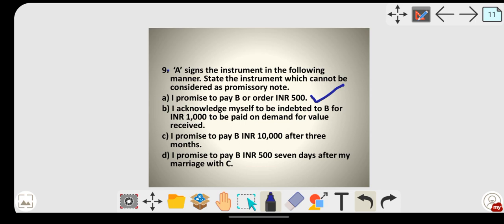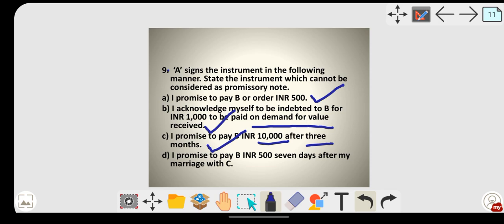Then, I acknowledge myself to be indebted to B for rupees 1000 to be paid on demand for value received. Yes, this is also right, because there is no condition laid over here, it is clearly stated that it will be paid on demand for value received. Then next one, I promise to pay B rupees 10,000 after 3 months. Yes, it is also a promise made, because it is clearly stated that he is going to pay after 3 months, and the amount is 10,000. It is right. Then coming to option D, I promise to pay B rupees 500, 7 days after my marriage with C.